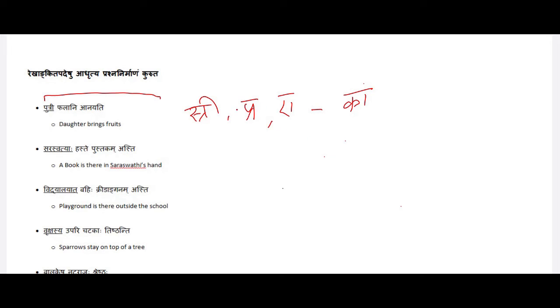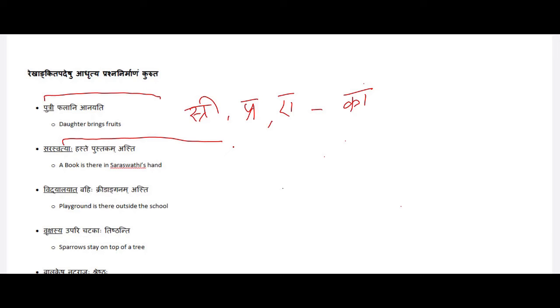The next one. Okay, let's look into the next one. Saraswatyaha haste pustakam asti. A book is there in Saraswati's hand. Saraswatyaha is the underlined word. Here we need to find out what is the lingam, vibhakti and vachanam.